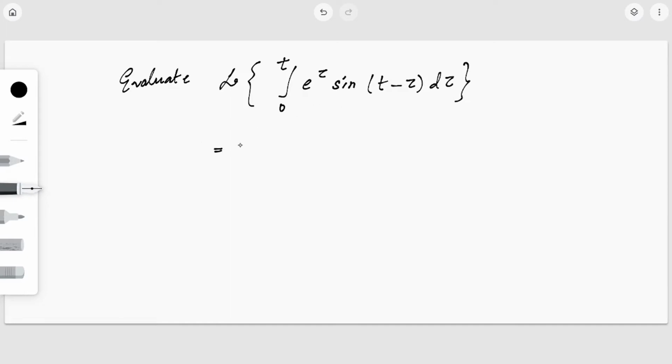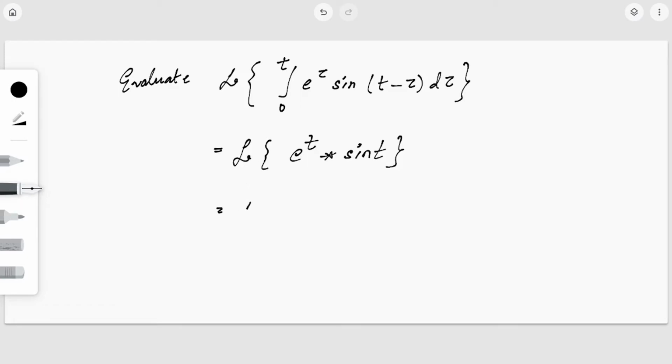So this is nothing but the Laplace transform of e raised to t star sine t, right? This is the formula of the convolution of these two functions. We have done the same example in the previous section when we dealt with the convolution of two functions. So let's see whether the answer is the same.